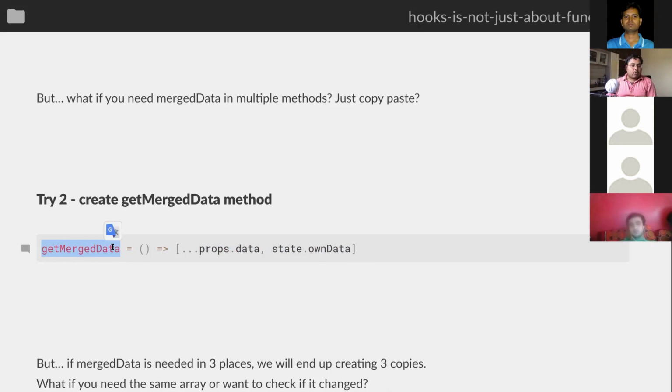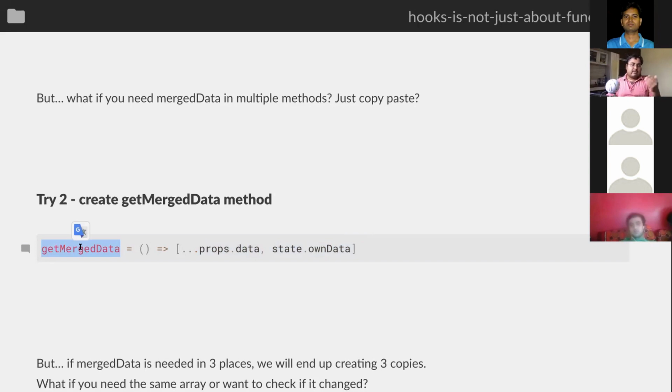Whenever you call getMergedData, you are creating a new array. So if there are 3 calls to getMergedData, you are creating 3 arrays. So it's a bit of an optimization problem, as well as this can cause a problem during checking. Let's say you want to check the merged data between 2 renders.